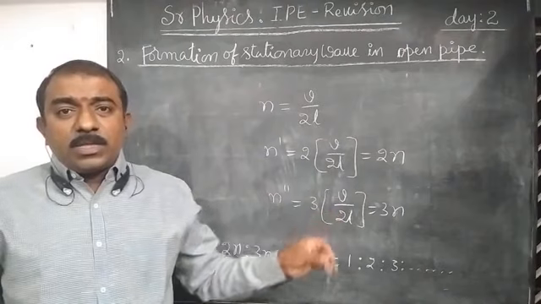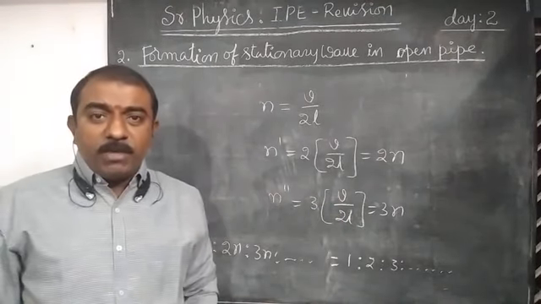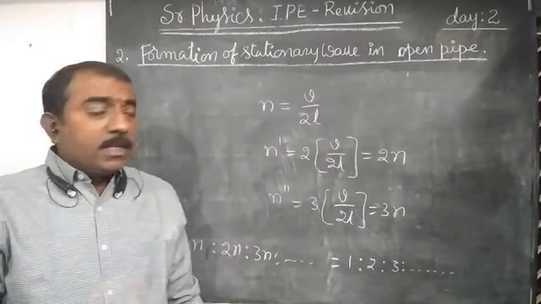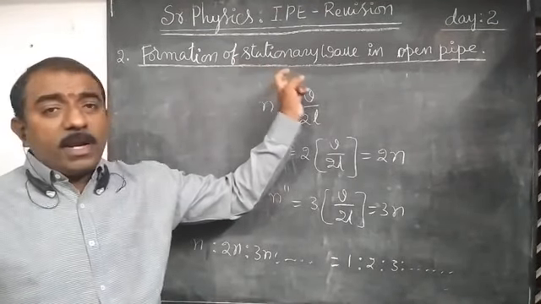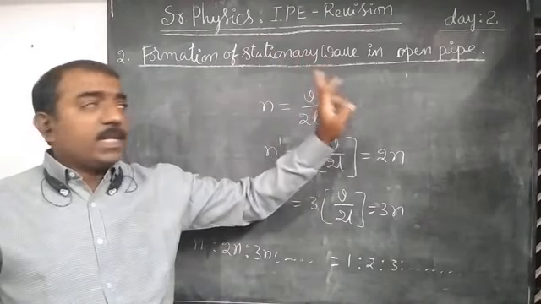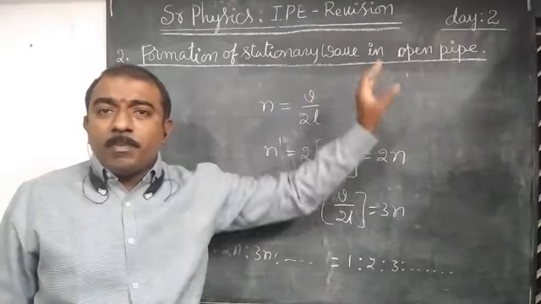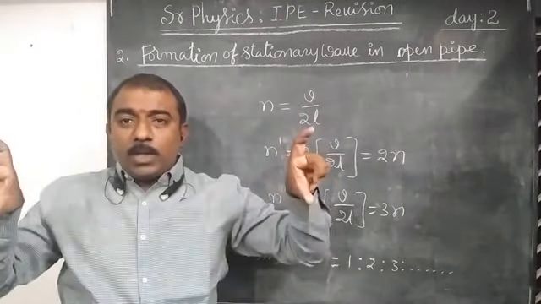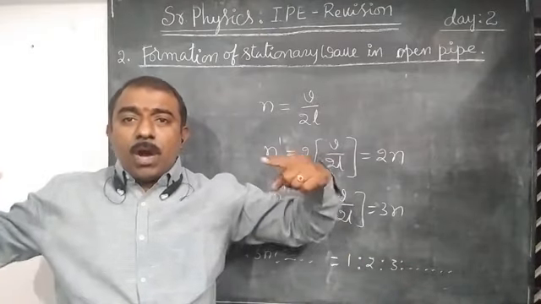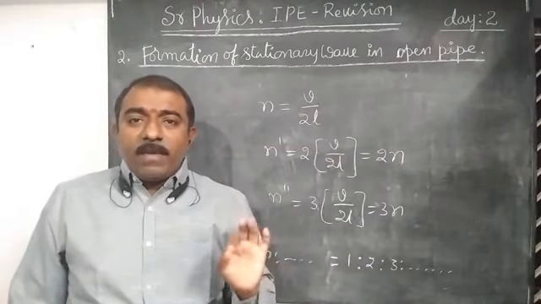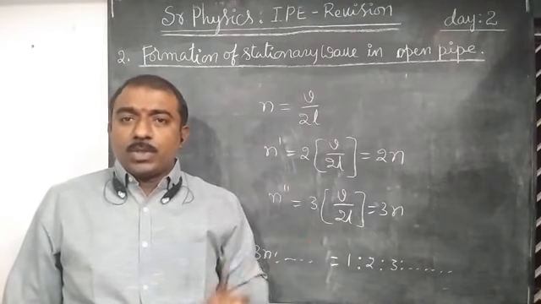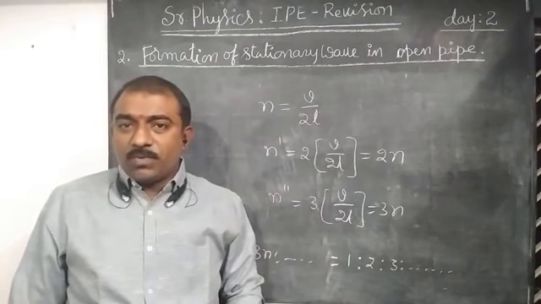Already in the last class we have learned about the formation of stationary waves in a stretched string and verified the laws of transverse waves. In this second question we have learned about the formation of stationary waves in organ pipes. The first case is the open pipe. An open pipe means a hollow cylindrical tube open at two ends. Two waves in opposite directions having the same amplitude, wavelength, time period and speed are superimposed, and a stationary wave is formed.